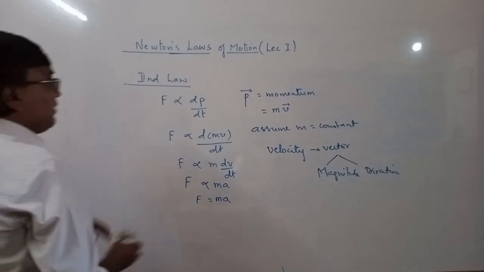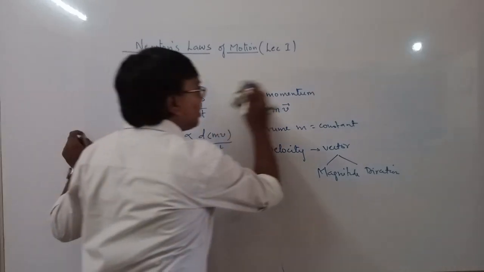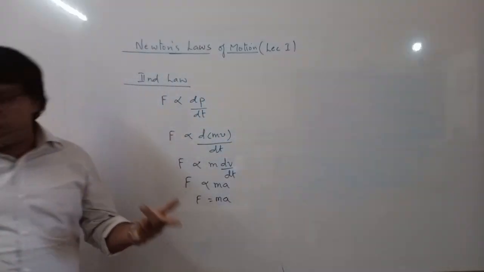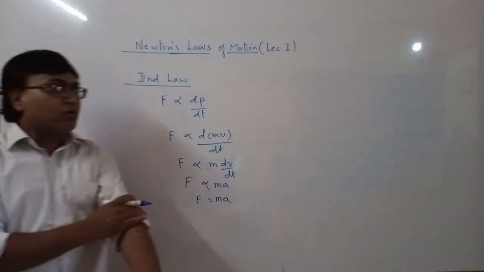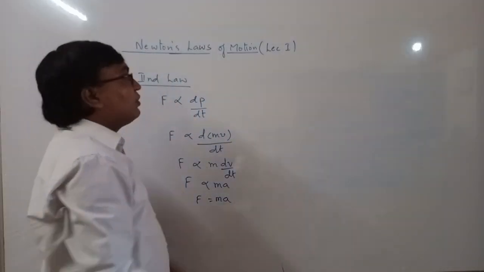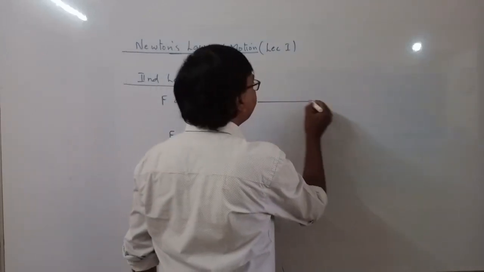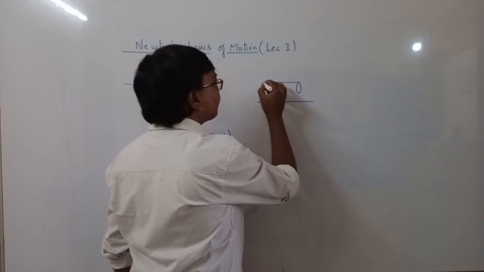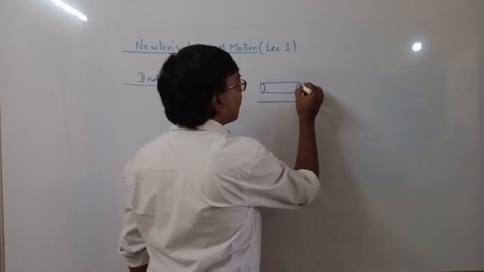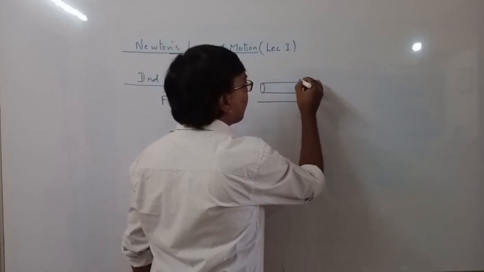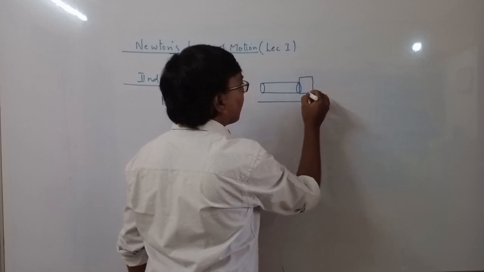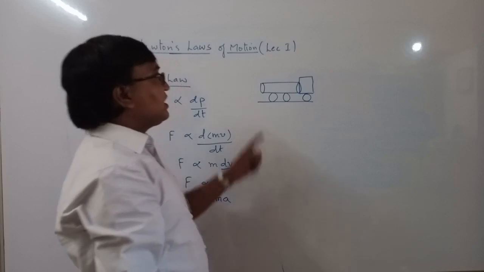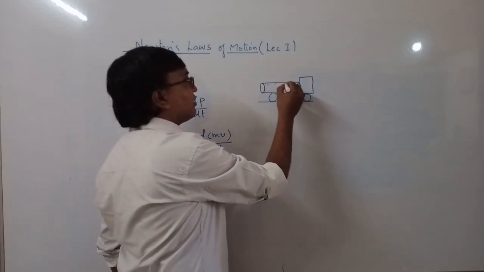Now suppose this mass is not constant, mass is also varying. Suppose there is a tanker, so there is a tanker which is carrying water.